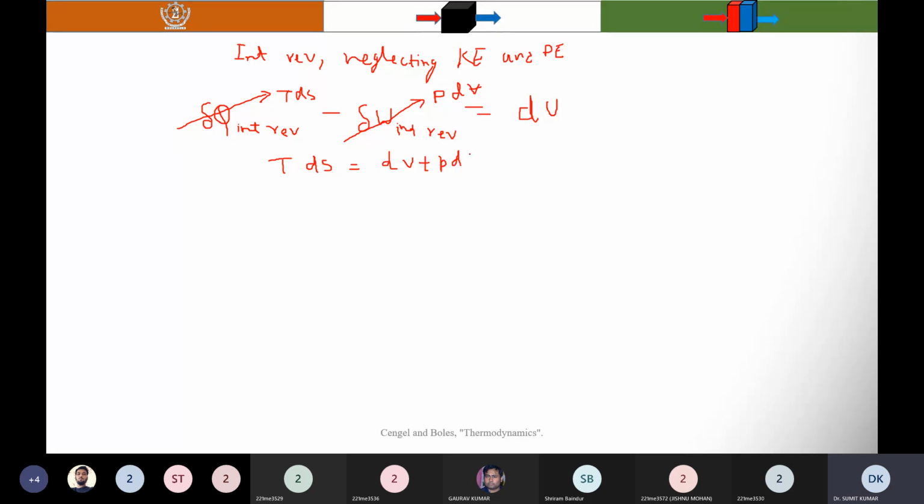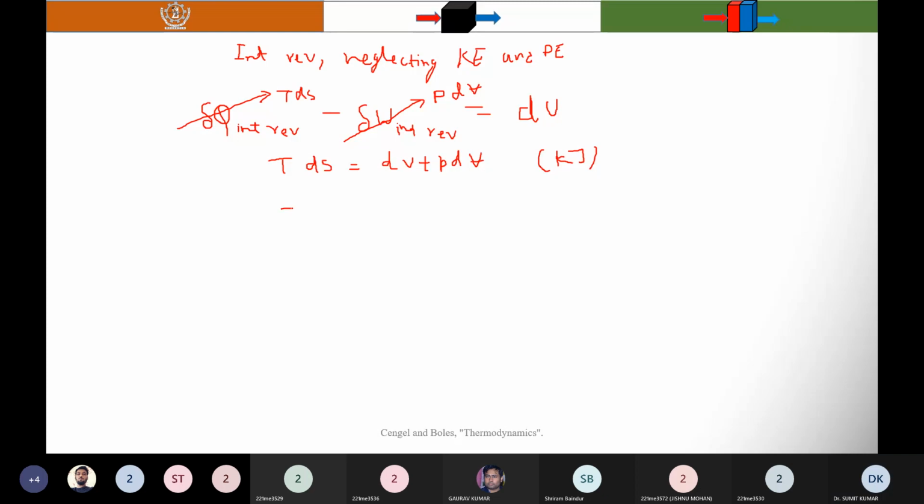Here the unit is kilojoule per kg when you divide by the mass, I mean you consider a specific entropy, a specific internal energy and a specific volume.